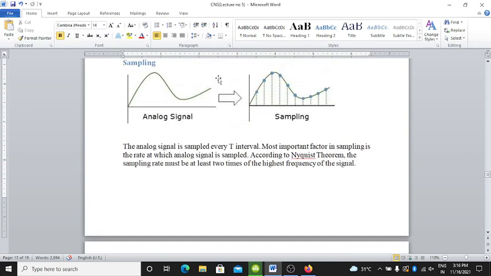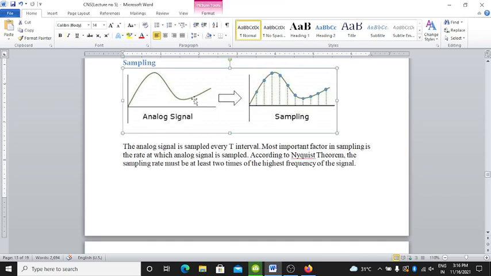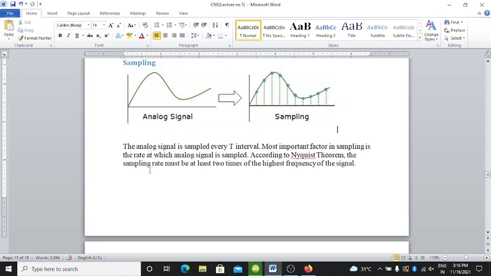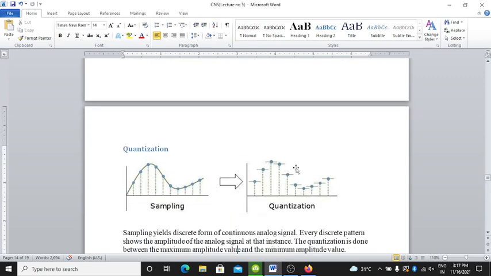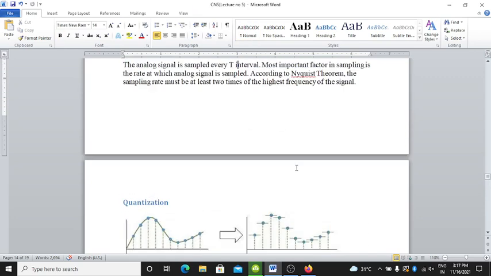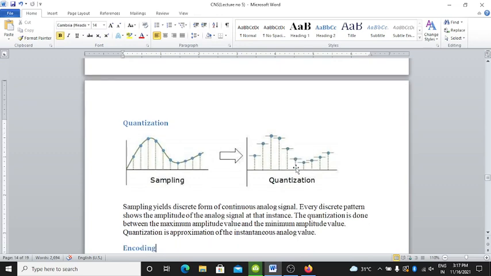Here first sampling is there. This is the analog signal, a continuous waveform. There is a sampling technique. The analog signal is sampled every T interval. The most important factor in sampling is the rate at which the analog signal is sampled. The rate of sampling is the most important parameter. According to the Nyquist theorem, the sampling rate must be at least 2 times the highest frequency of the signal. Then after the sampling is done, the quantization process is there.